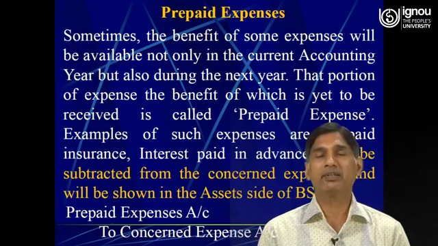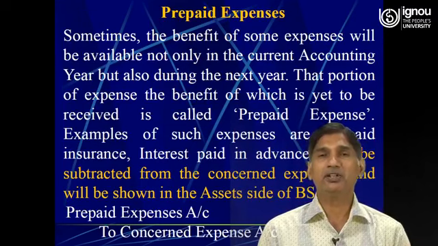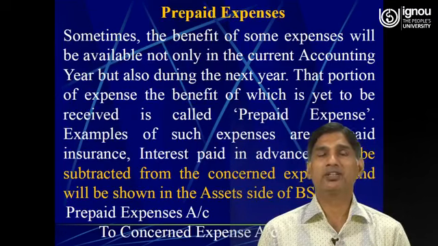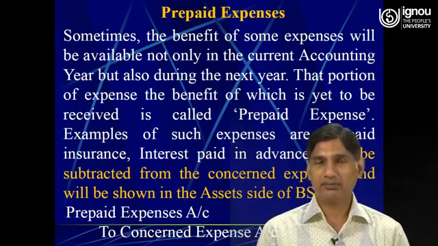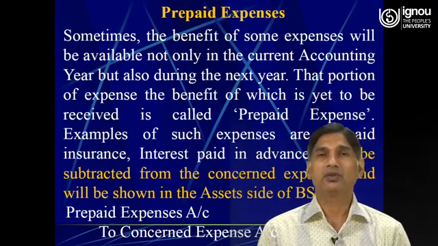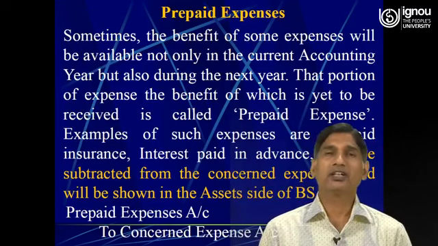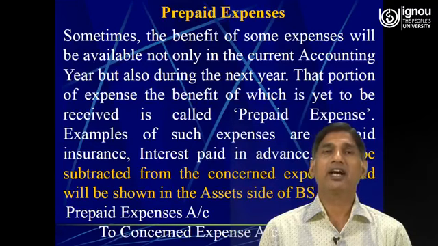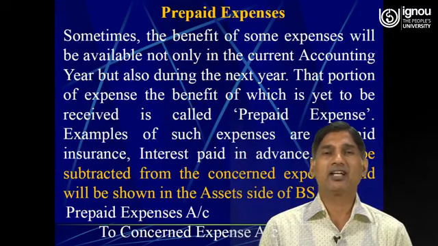So, prepaid expenses account debit to expenses. So, here the prepaid insurance is the adjustment. So, the entry would be prepaid insurance account debit to insurance. So, here prepaid insurance is a personal account. So, here we apply the rule of the personal account, debit the receiver and credit the giver. So, here debit the receiver, the person who has received the benefit, therefore, we debited the prepaid insurance account, and credited insurance.